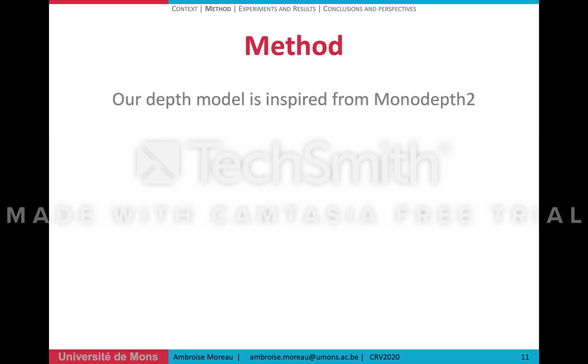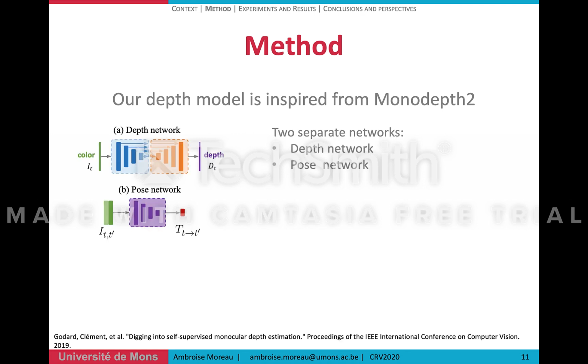To solve depth estimation, we rely on Monodepth2, which has two separate networks. The depth network, shown here, that predicts depth from an image I_t, and the pose network that estimates the camera motion between images t and t prime.